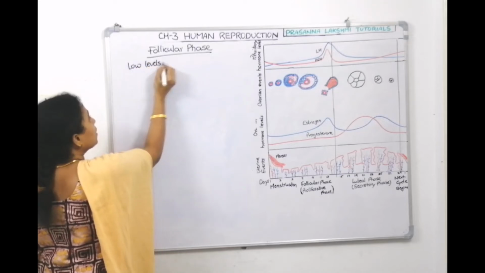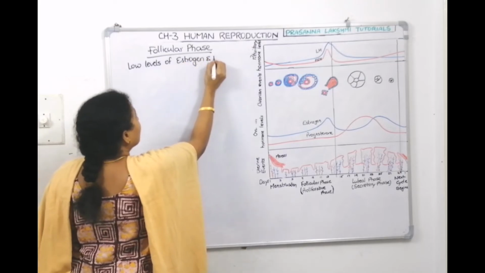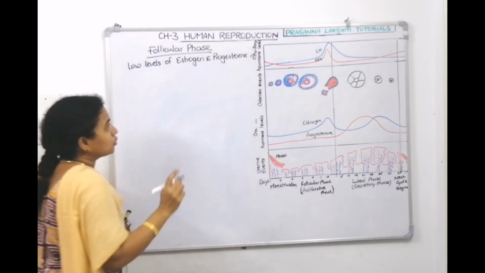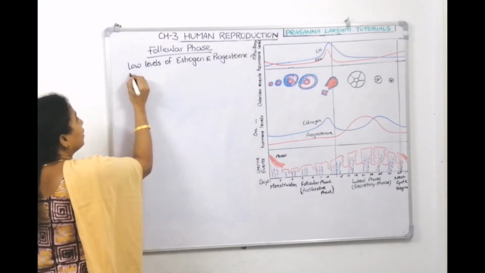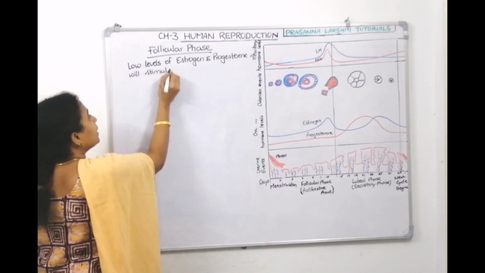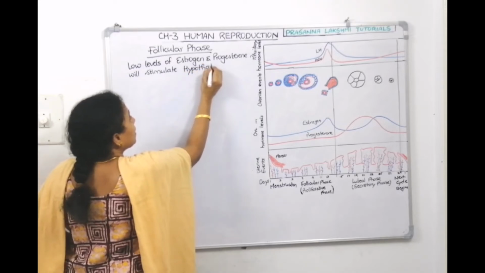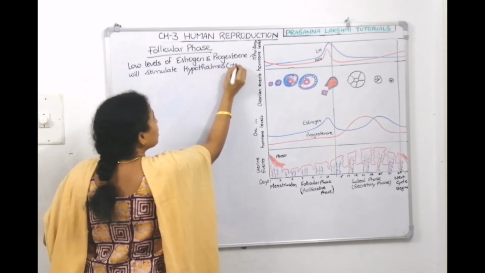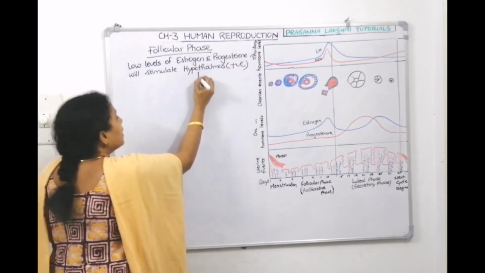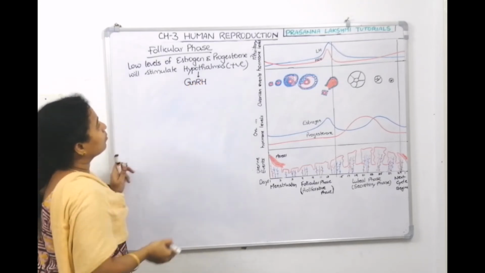Low levels of estrogen and progesterone will stimulate, where are they going? They will stimulate the hypothalamus, which means it is positive regulation. They act on the hypothalamus, then the hypothalamus will secrete a hormone called gonadotrophin releasing hormone.